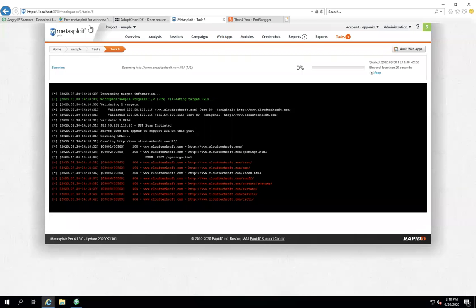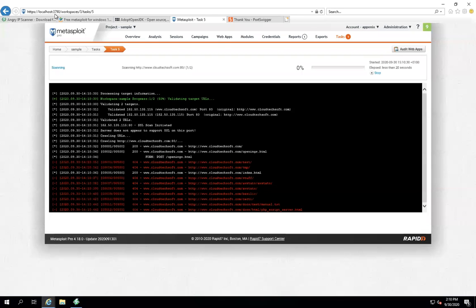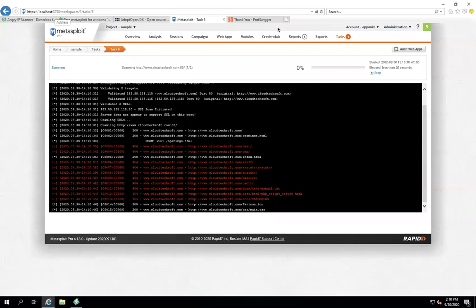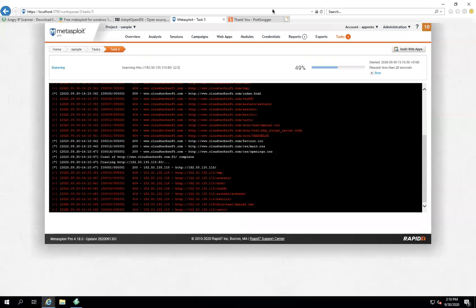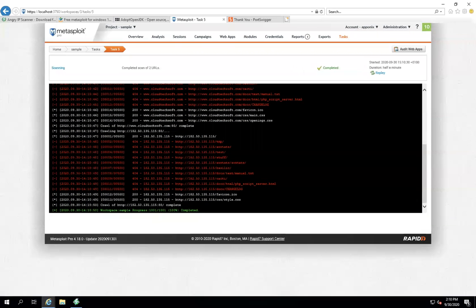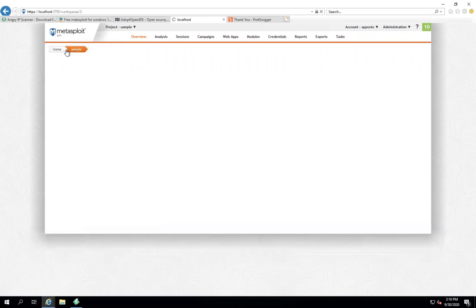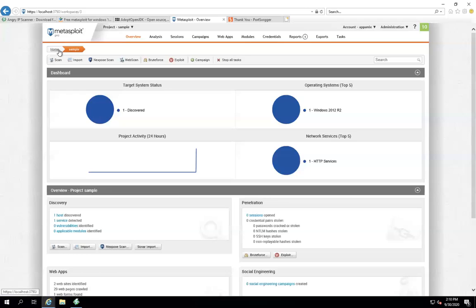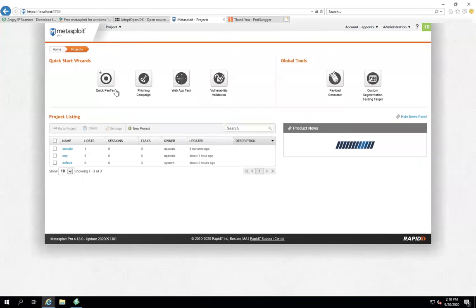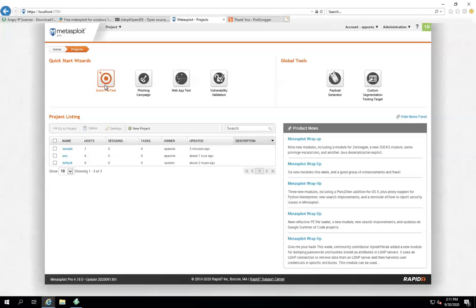So what is the port number for Metasploit? 3790. Okay. Yeah, one second, I'll come back to this. It will find out the server details. Yeah. Now, quick pen testing.